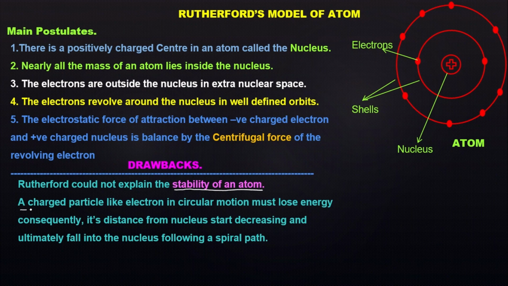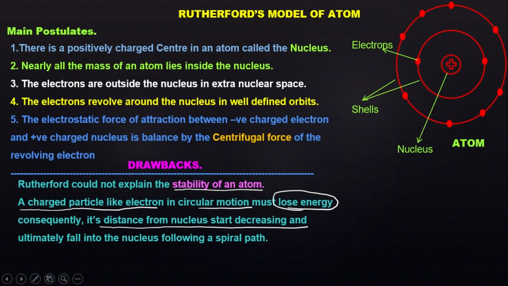It is said that a charged particle like an electron in circular motion must lose energy. Consequently, if it loses energy, its distance from the nucleus, meaning the radius of the atom, will start decreasing because of the greater pull from the nucleus.